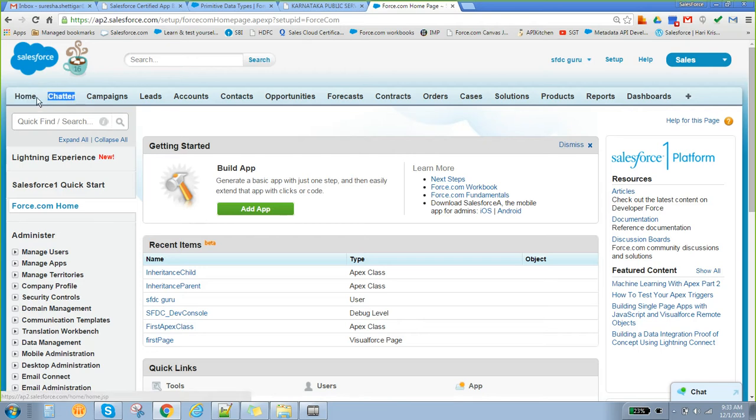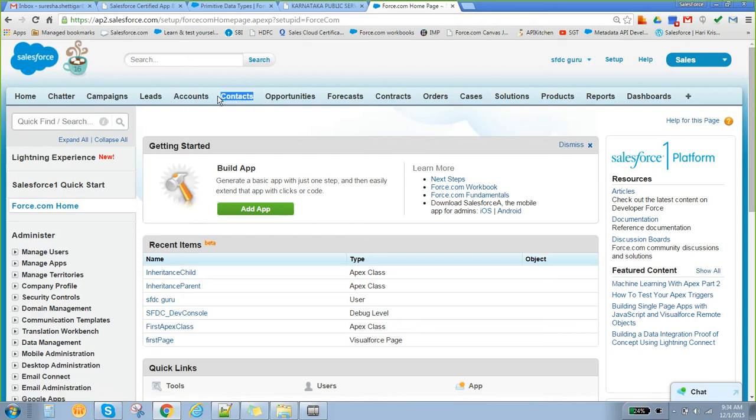So these are objects, like home, charter, campaigns, leads. These things we call objects. An object is internally a database table. In Salesforce terminology, we call it an object. How do these objects behave internally? Internally, each object is nothing but a kind of database table.